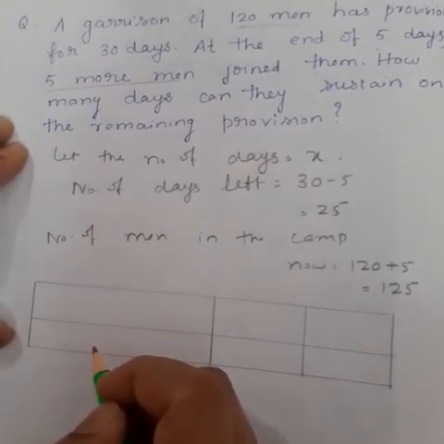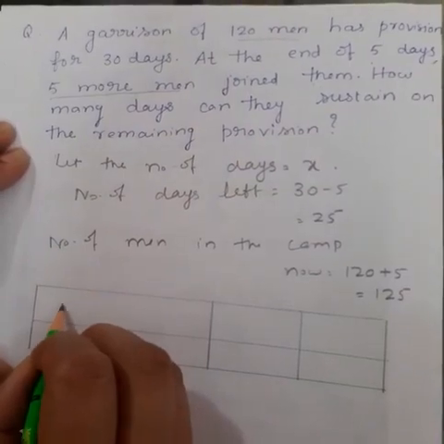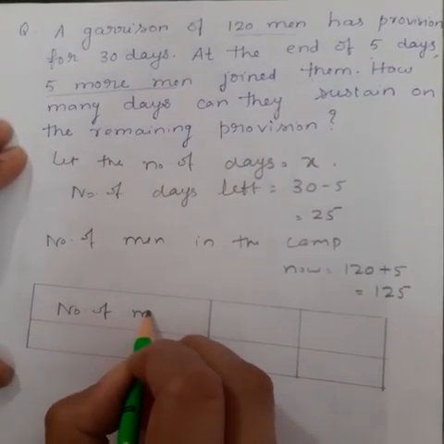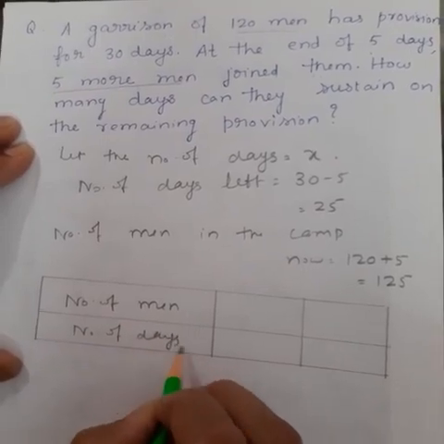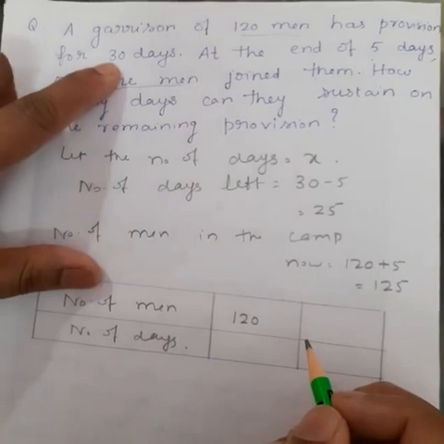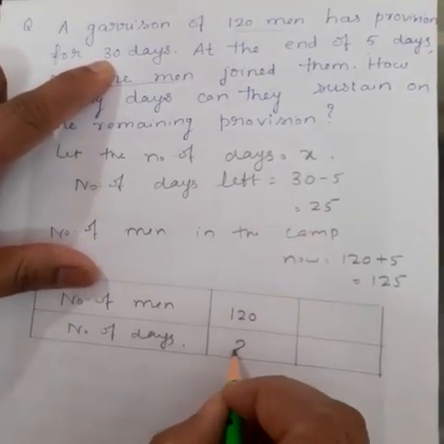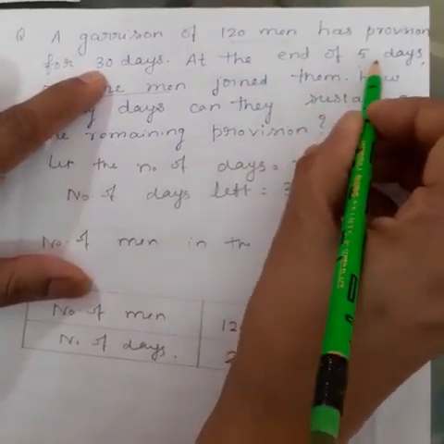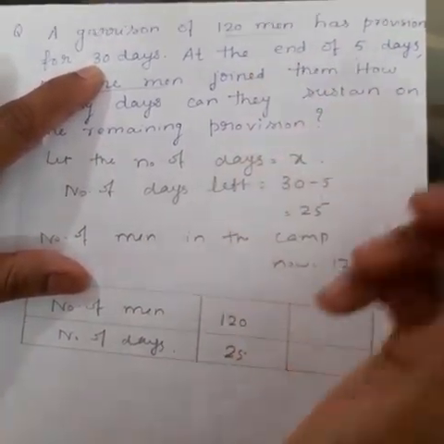Now let's make the table here. The quantities are number of men and number of days. For 120 men, the number of days is not 30, it is 25 days, because it is written that at the end of 5 days, the number of days left is 25.